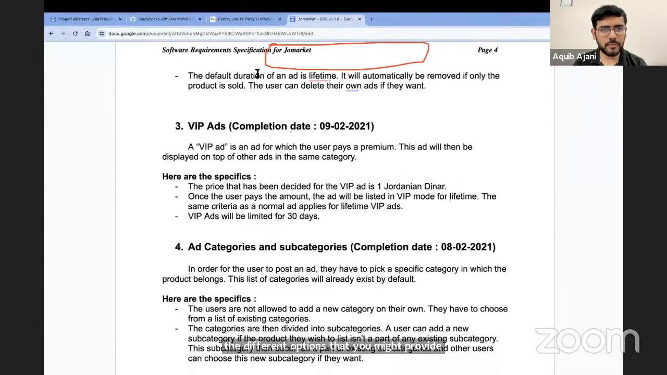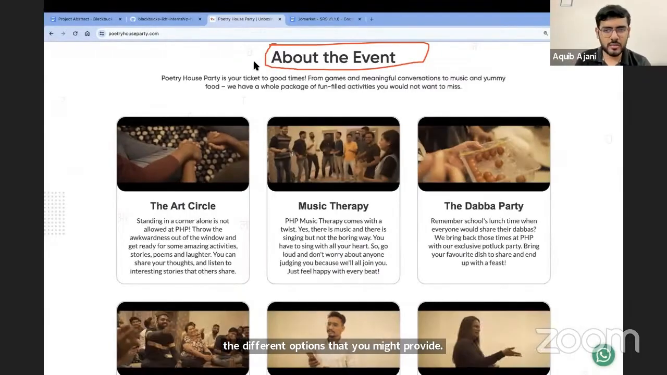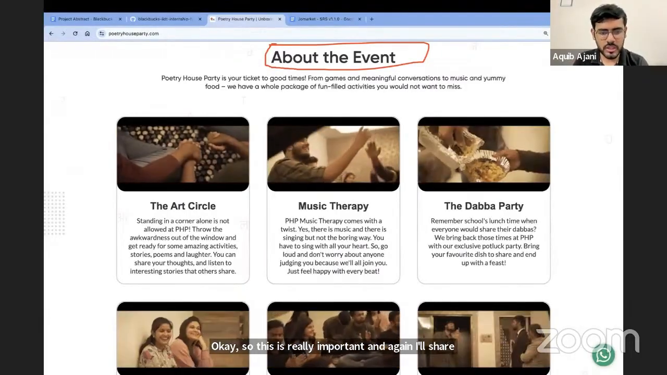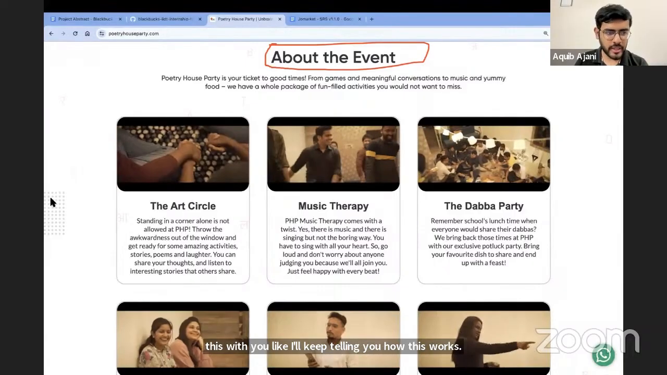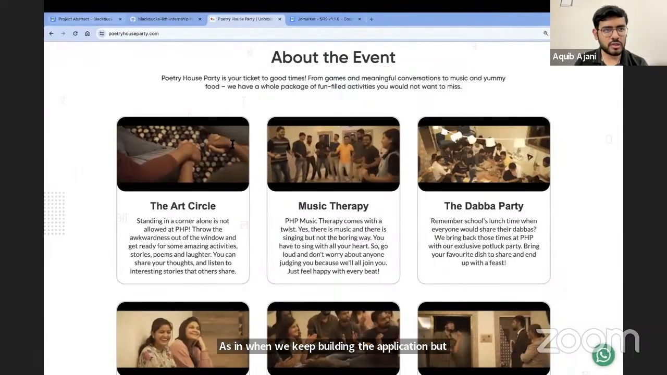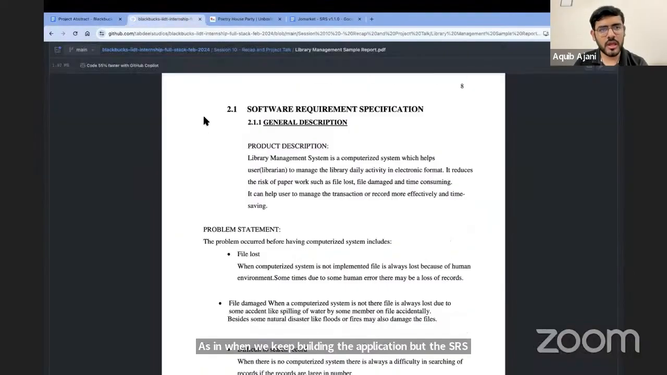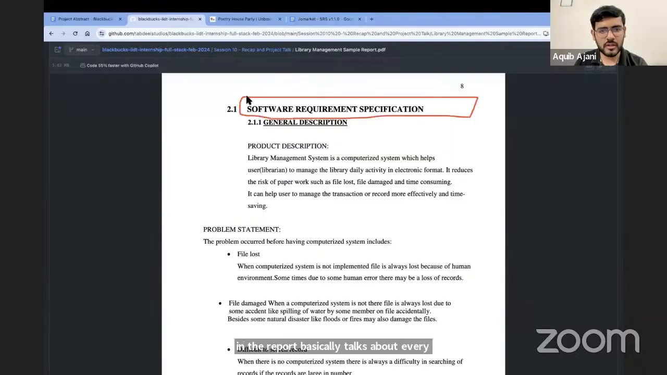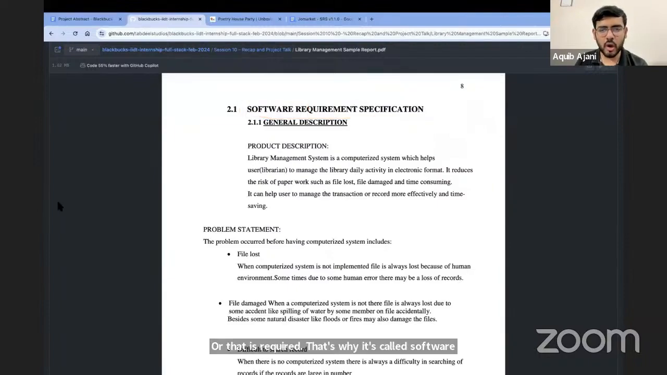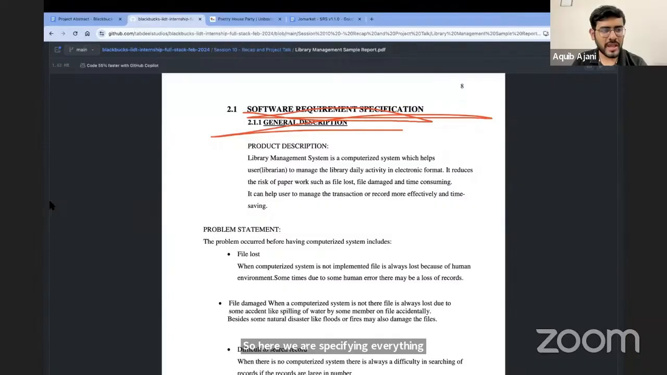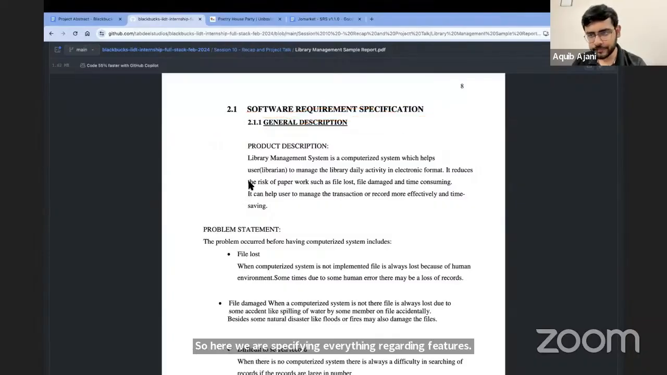Okay, so this is really important. And again, I'll share this with you. I'll keep telling you how this works as we keep building the application. But the SRS section, the software requirement specification section in the report, basically talks about every major feature that should be needed or that is required. That's why it's called software requirement. Every feature that is needed or required in the system is a requirement. So here we are specifying everything regarding features, everything that your application will need.